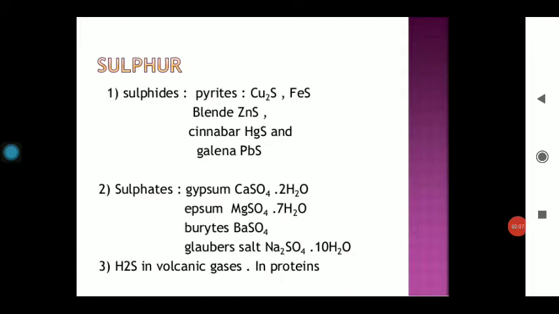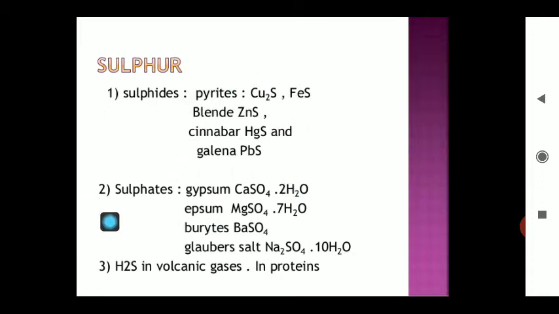Among the various sulfur compounds, the first category is sulfides. The common forms of sulfides are copper pyrites, iron sulfides, zinc blende, and cinnabar, which is the mercury ore of sulfur, and galena, which is lead sulfide. In this way these compounds are known as sulfides.